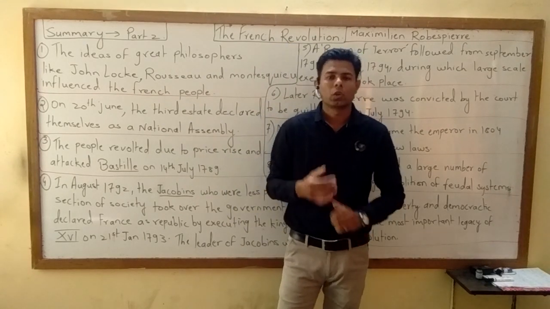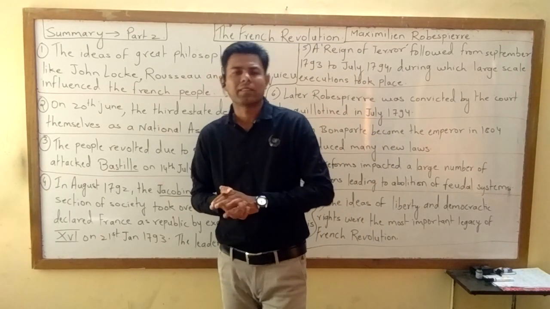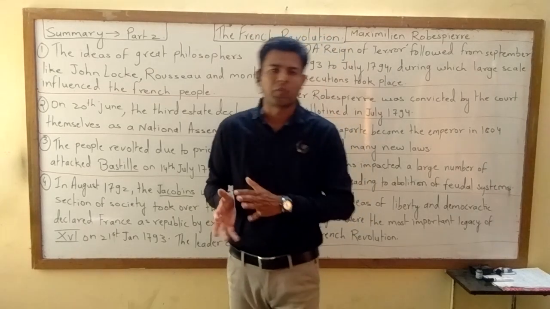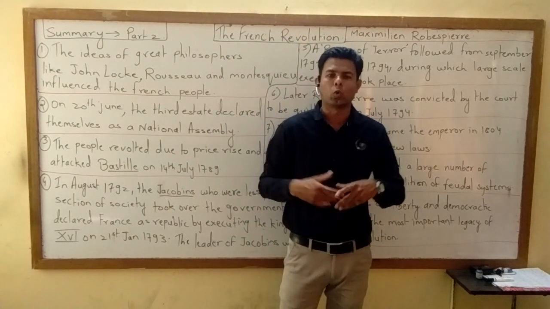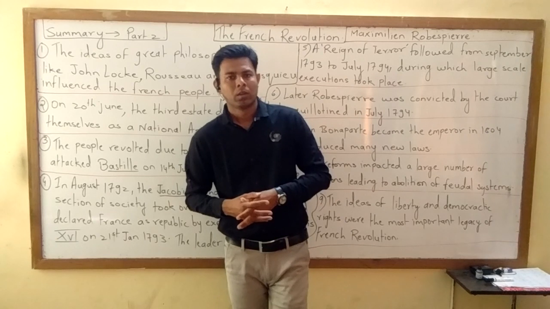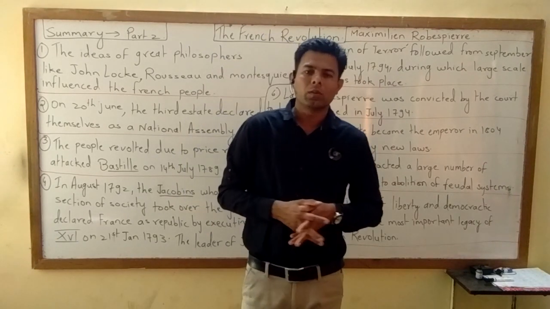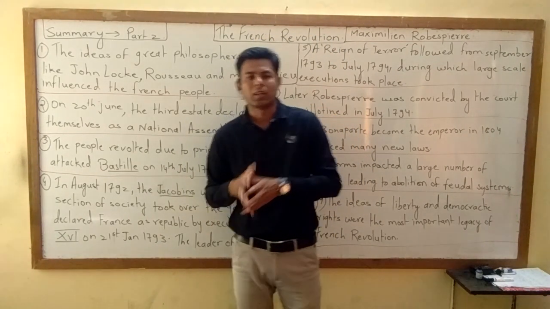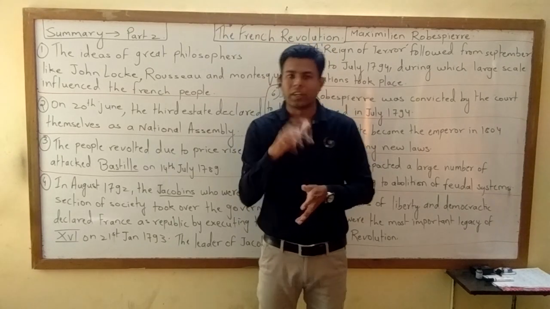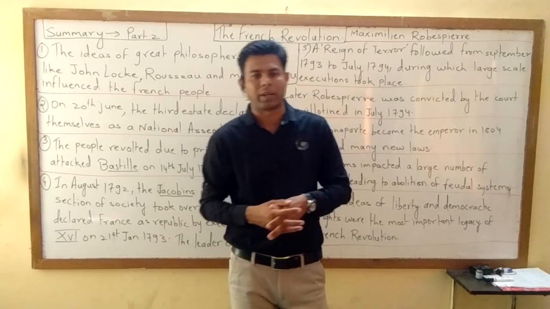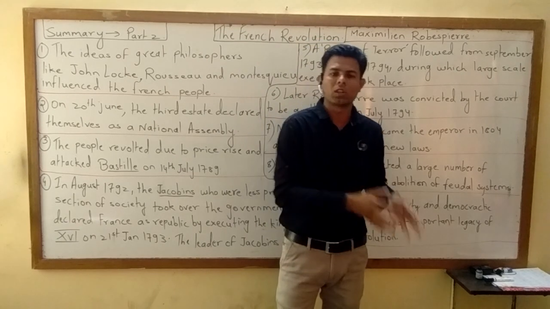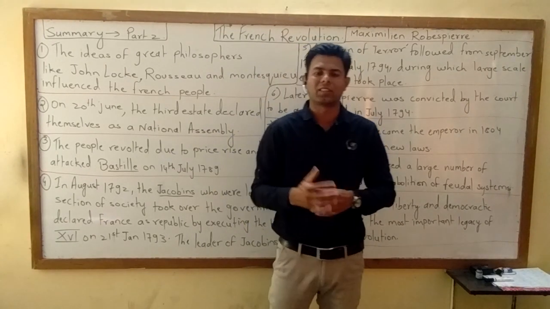As injustice was going on in France, people were fed up, they wanted to overthrow this rule. In short, they wanted to kill their king. Especially the people of the third estate were not happy and satisfied because whatever the rule was going on in their nation, this was against them.